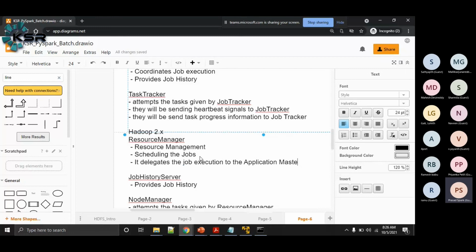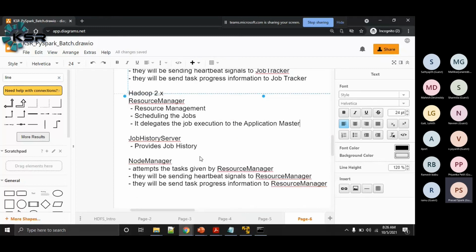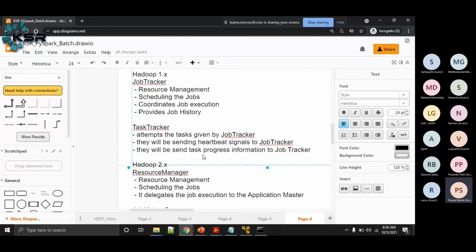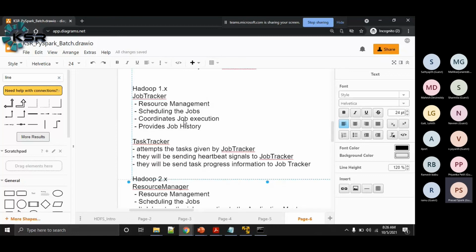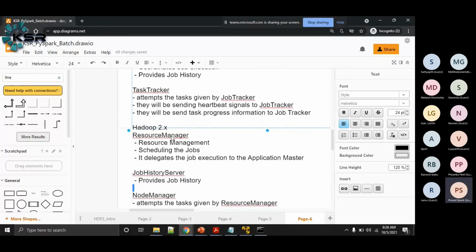The application master is a process that will be started for each and every job. Earlier in Hadoop 1.x, the job tracker itself was executing each and every job. Now the resource manager, which is the equivalent of the job tracker in Hadoop 2.x, rather than executing the jobs, creates a separate process called the application master, and delegates the job execution work to it.